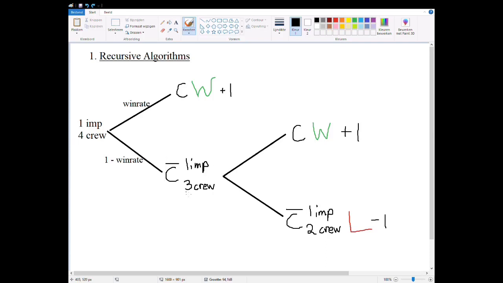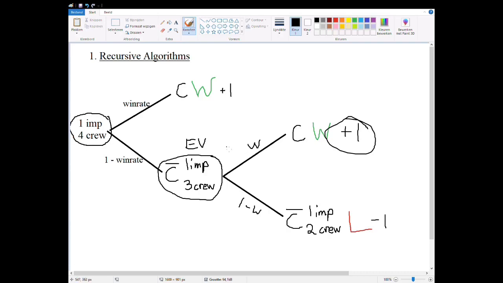So when we're at this branch, again, after we voted, there's 2 options. Either we vote correctly or we vote incorrectly. But this time, it's clear. If we vote correctly, again, we win. But if we vote incorrectly, there's only 2 crew left. So the imposter could just kill one of them and we lose. And so for this branch, it is clear what the EV is. The EV is just the win rate times +1 and 1 minus the win rate times -1. And so with that, we can calculate the EV of this guy, and with the EV of this guy, we can calculate the EV of this guy.